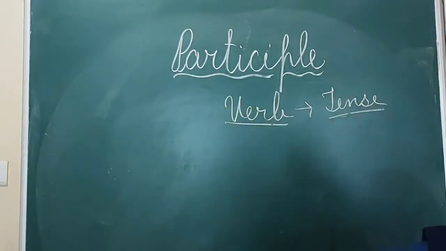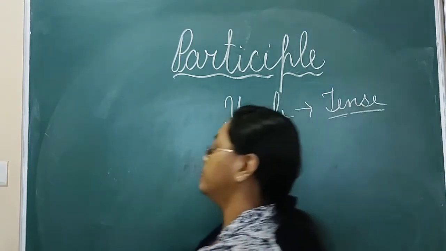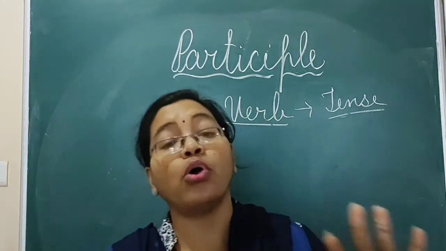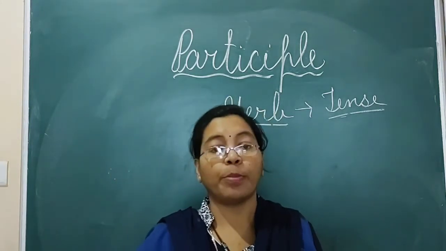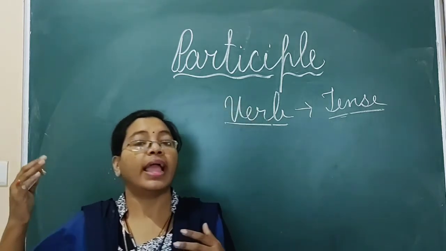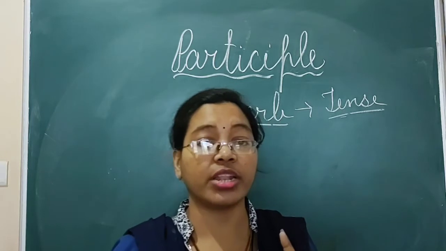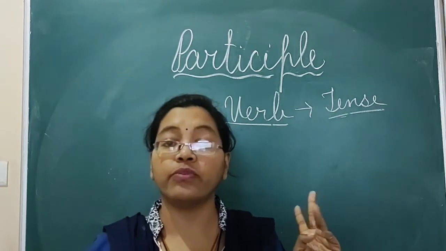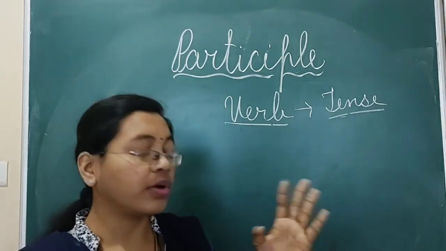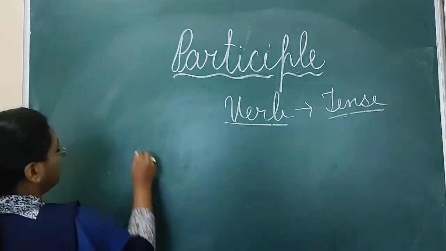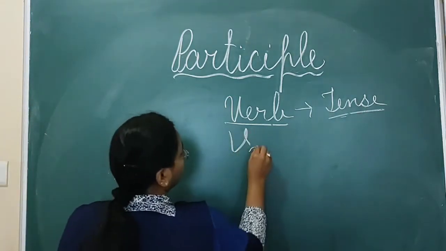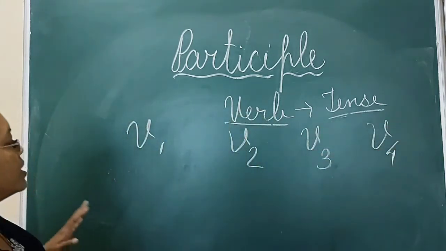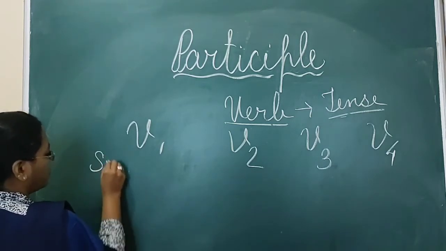So now here we are going to read verbs. In verbs we have 4 different forms of verb. You might have seen or heard from your elder brothers and sisters about V1, V2, V3 and V4. So this is verb 1, verb 2, verb 3 and verb 4. These are the 4 different forms of verb. So verb 1 is the simple form.